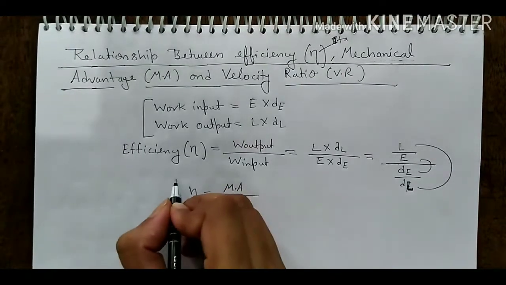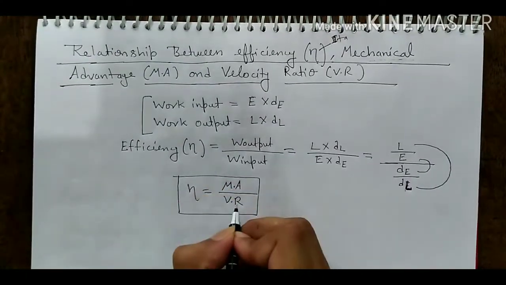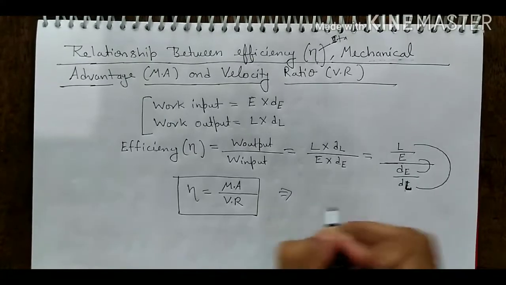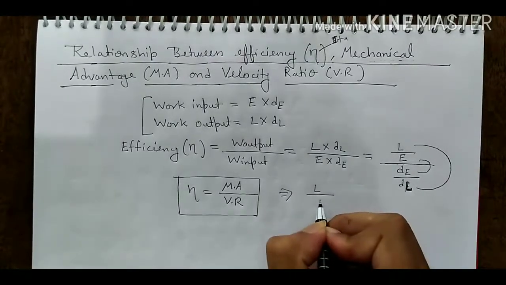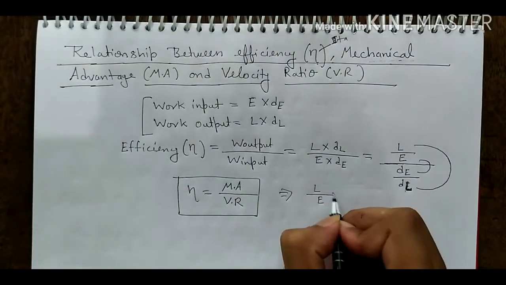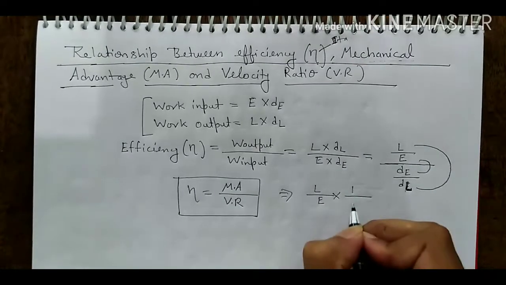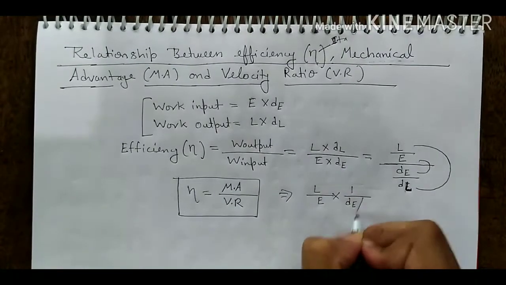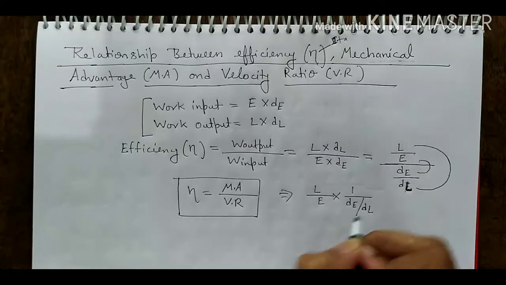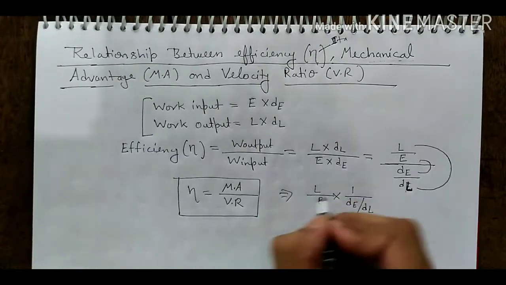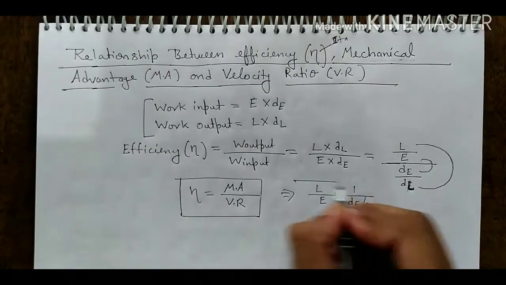This is the relation between efficiency, mechanical advantage and velocity ratio. Or we can derive another formula: load upon effort into 1 upon displacement of effort upon displacement of load. This is the other formula of efficiency.